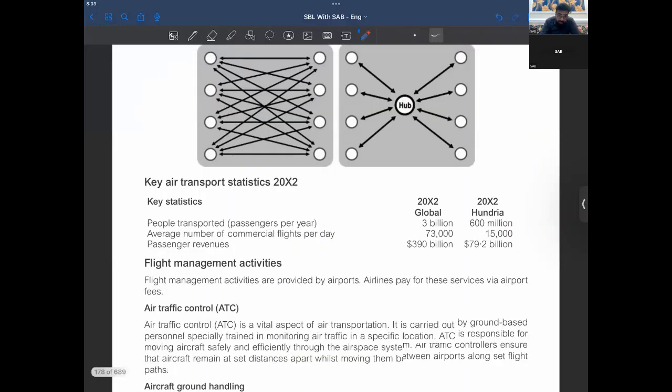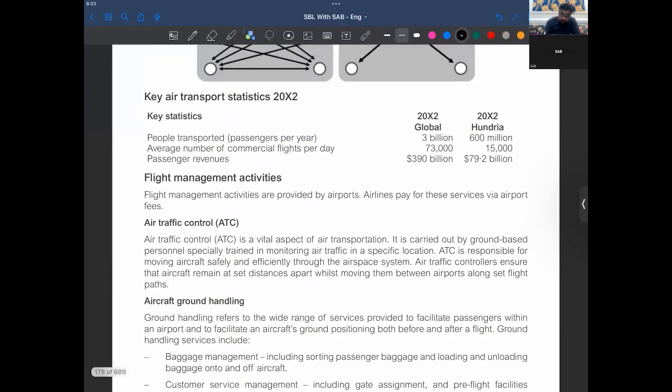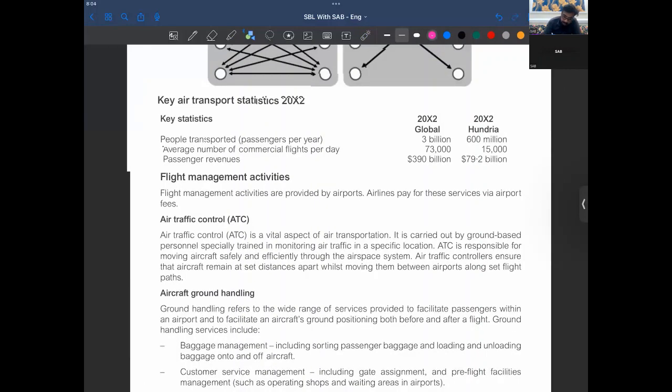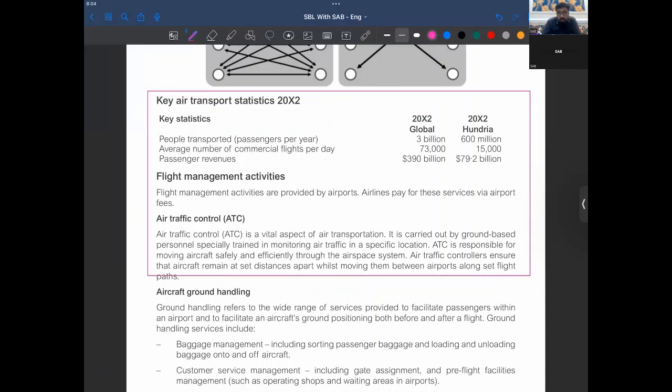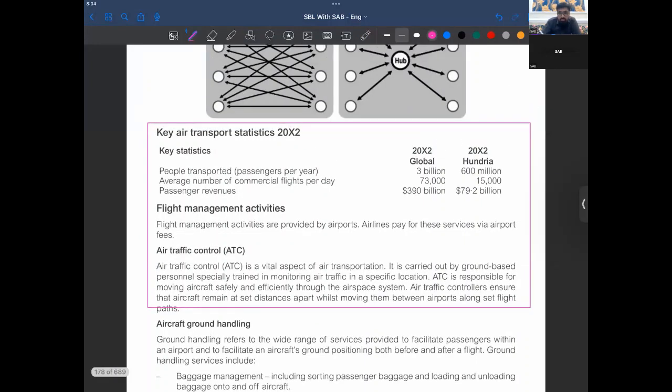Some key statistics, right? These are the important numbers, and because of these numbers, they could ask you to do a performance analysis.